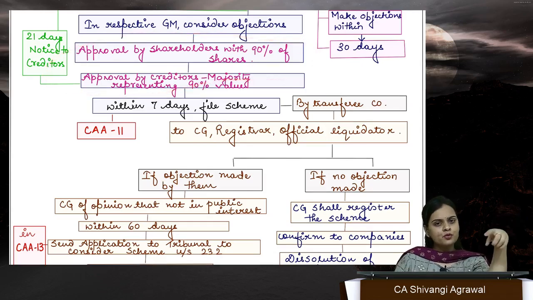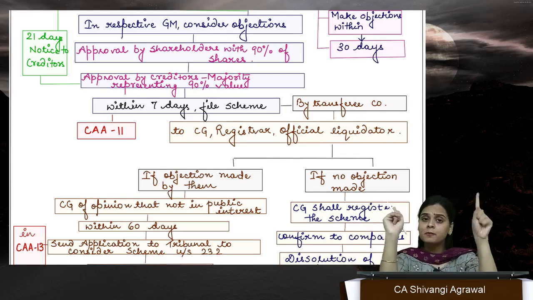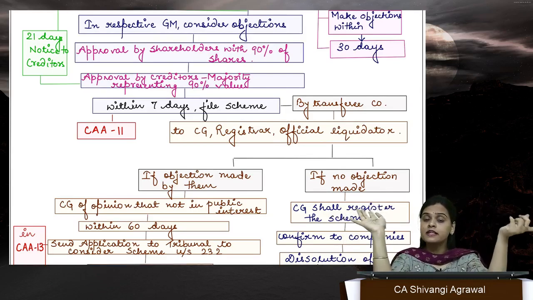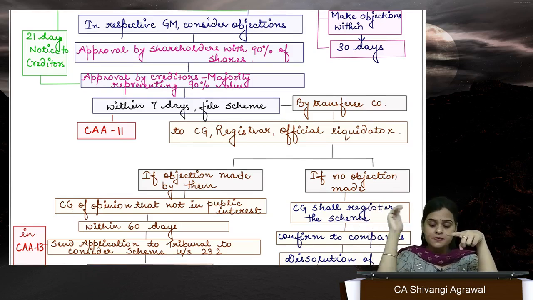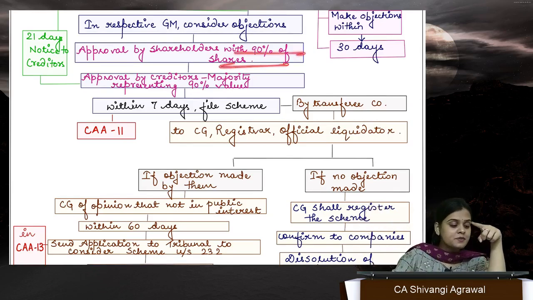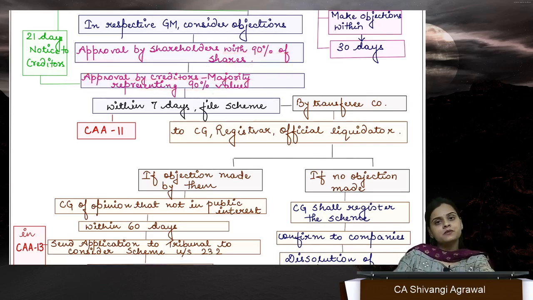How, ma'am? Does approval have to be as it was in section 230? The answer is no. Here the criteria of approval is different. And you have to remember very well the criteria of approval under section 233 and section 230. They are 2 different things. There, a majority in number representing 3/4 value, dual type of approval, was needed. Here, for members, you only need that members should represent at least 90% of shares. And if it is creditors, a majority representing 90% value. So for creditors you need dual approval, while for members you just need 90% of shares. Fine.